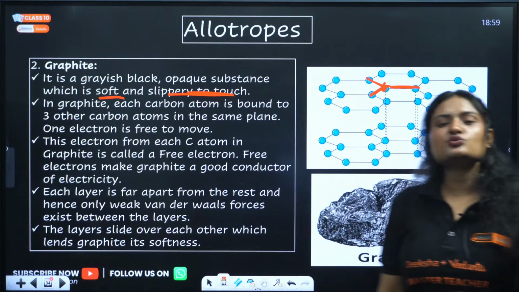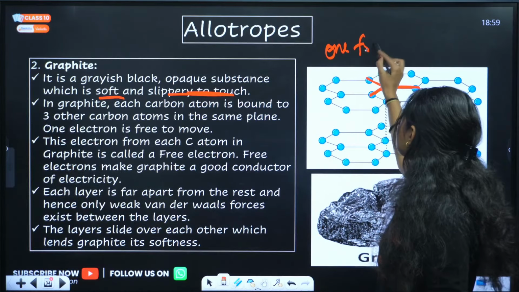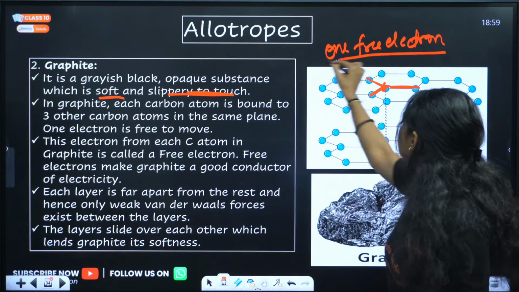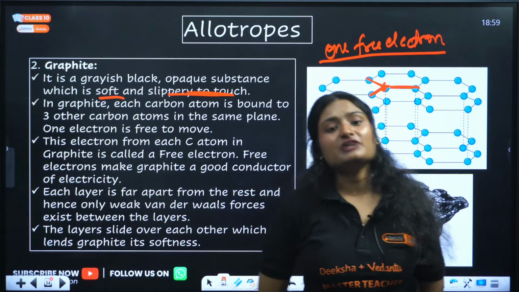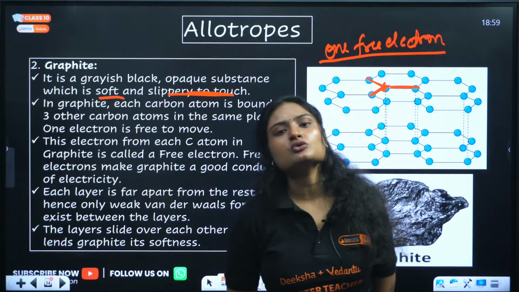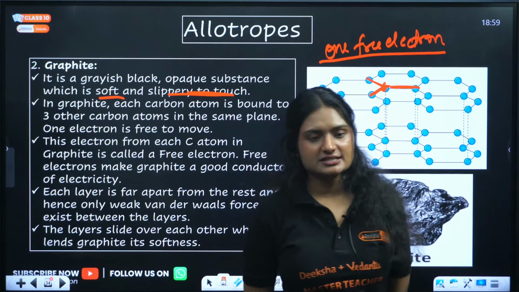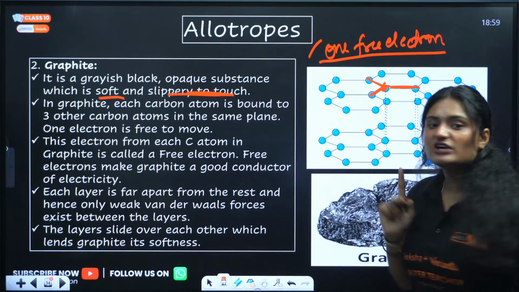So that means there is 1 free electron. Now due to this 1 free electron, graphite is able to conduct electricity. Clear?